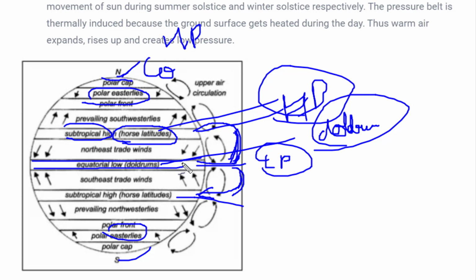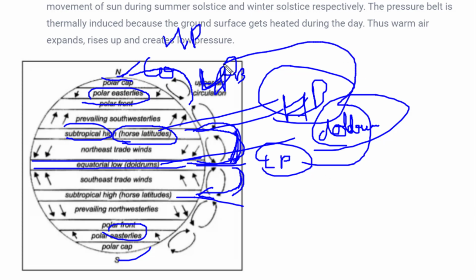Now again the process which happened over here, the warm air rose up and moved into the subtropical zone. Over here the same thing will happen, the air will move from the polar zone to this subpolar zone, and over here a low pressure belt would be created. So we can see over here an alternation: first a low pressure belt is created, then a high pressure belt is created, then again a low pressure belt is created, and at the end again a high pressure belt is created. And it's similar in the southern hemisphere also.